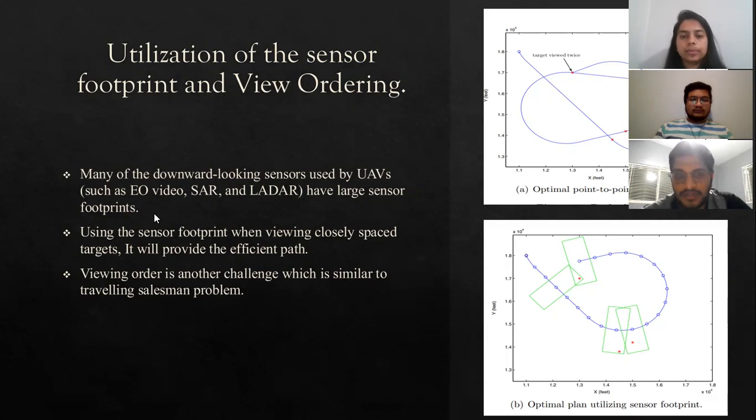These are the three things that must be present for getting the best optimal solution. Plans optimal or near optimal paths through multiple targets by overcoming the effect of coupling between path segments. Utilizes sensor footprints fully to view targets, thus eliminating the need to fly directly over them. Determines the viewing order of the targets, yielding minimal length paths. Next slide.